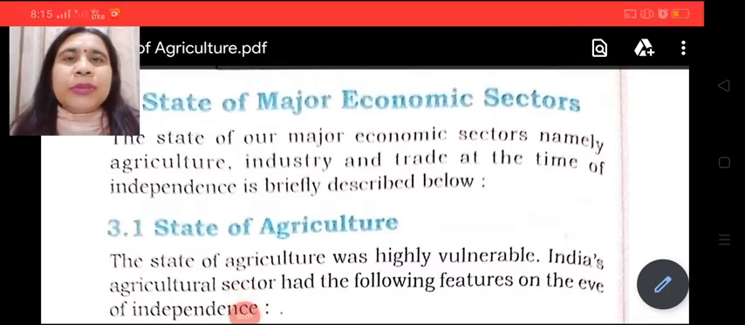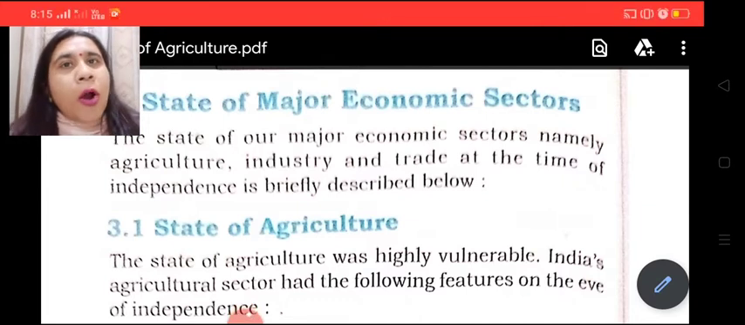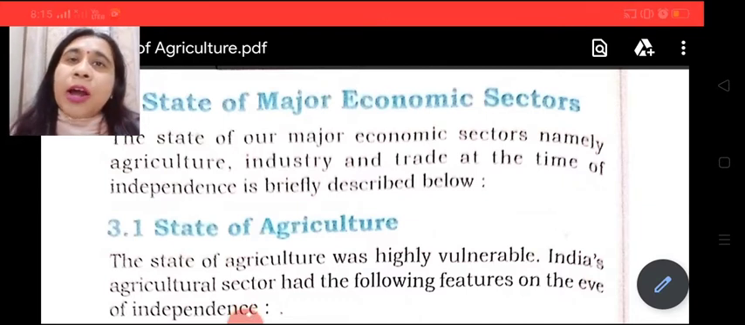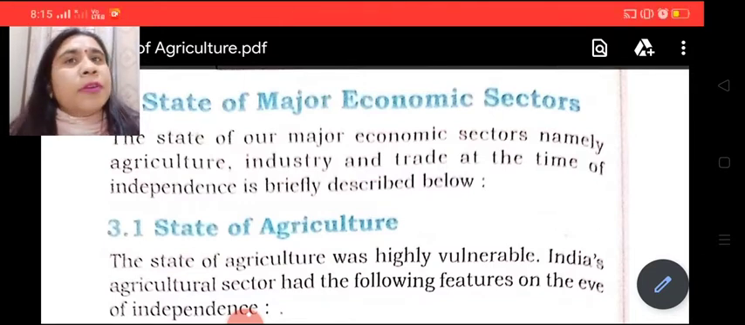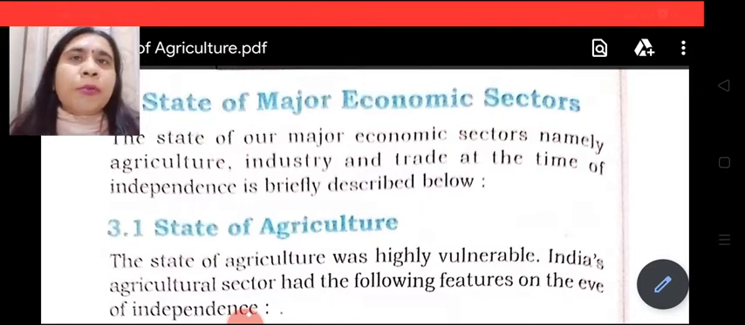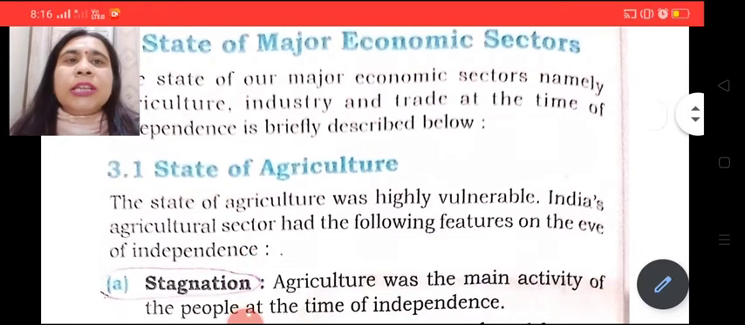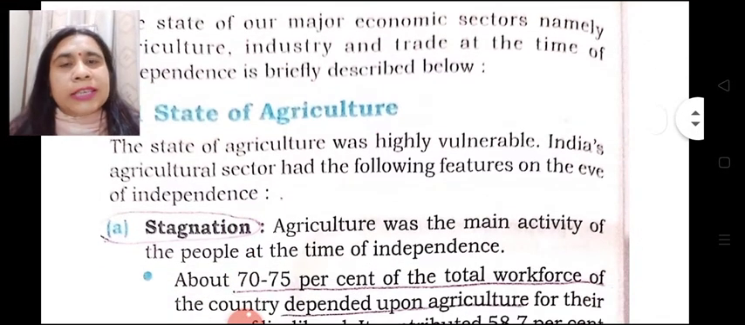Good morning, dear students. After learning about the features of Indian economy on the eve of independence, now we are going to start learning the state of major economic reforms which we will be dealing with one by one. In this module, we will be learning about the state of the agricultural sector.